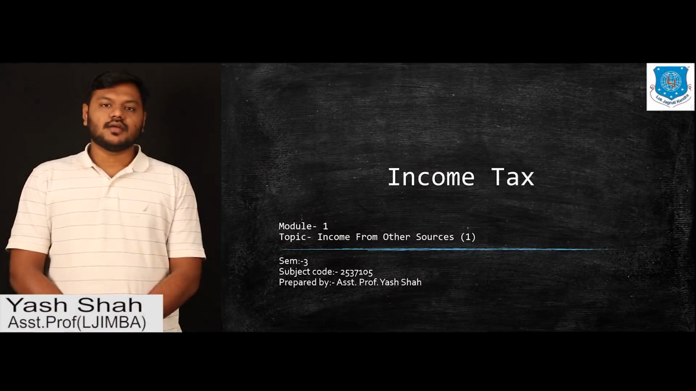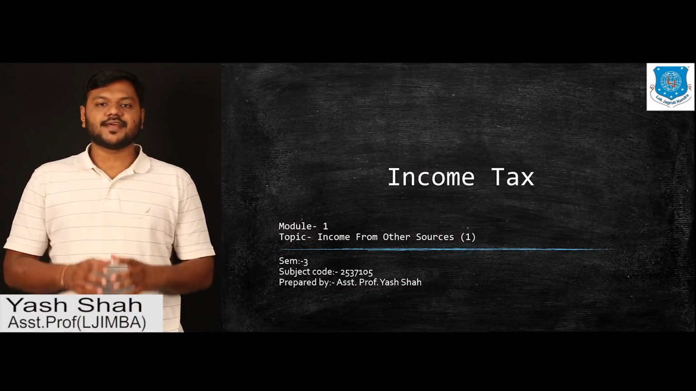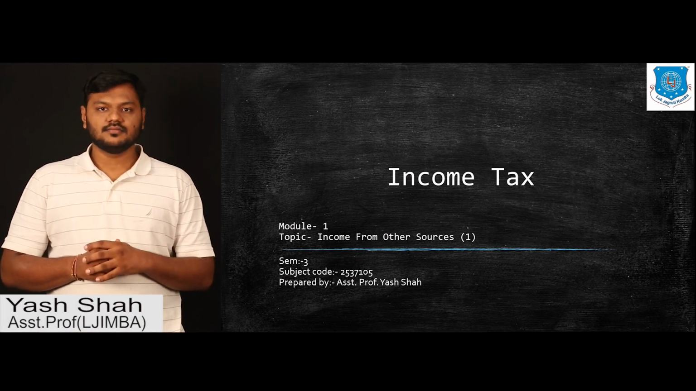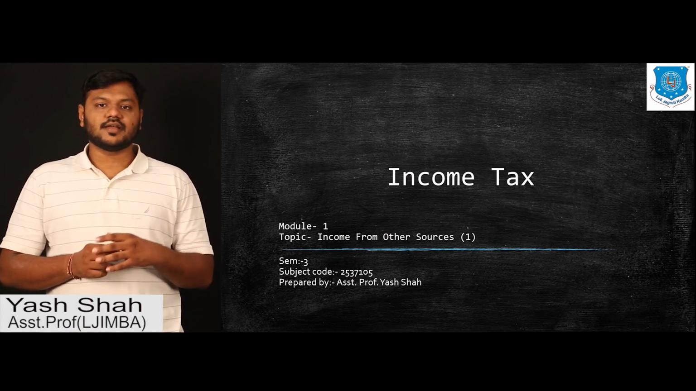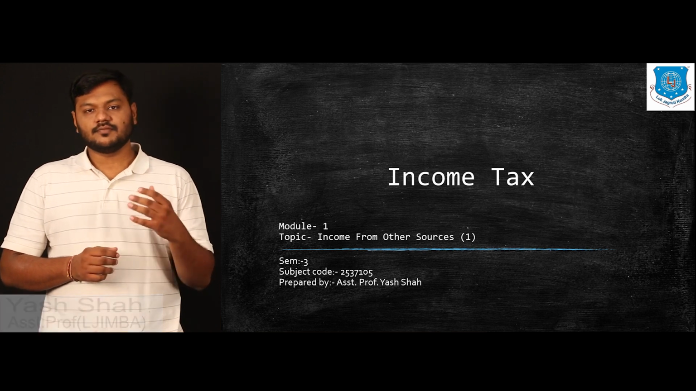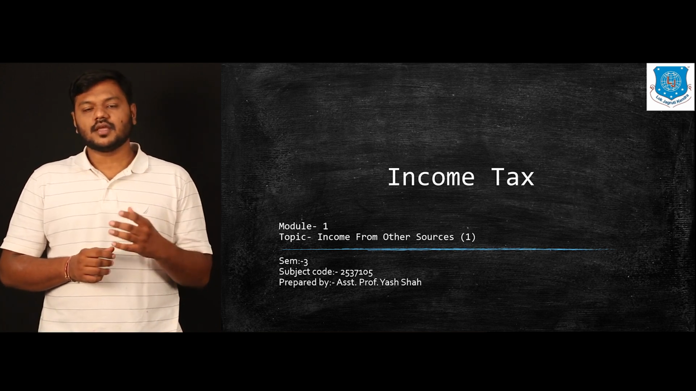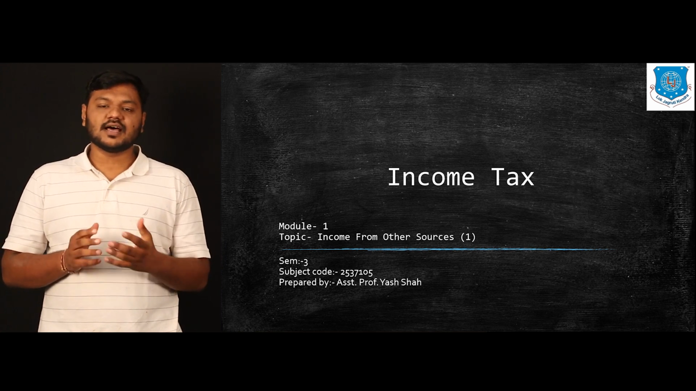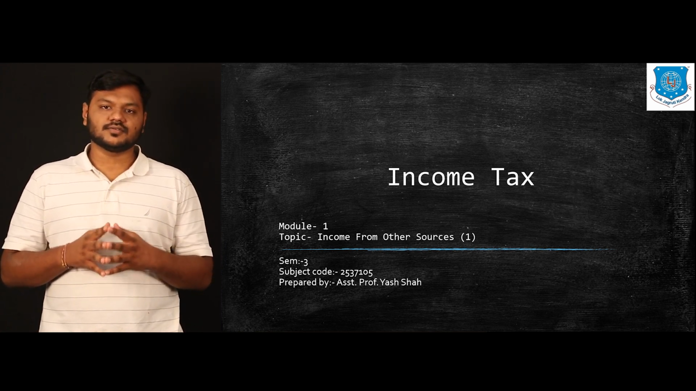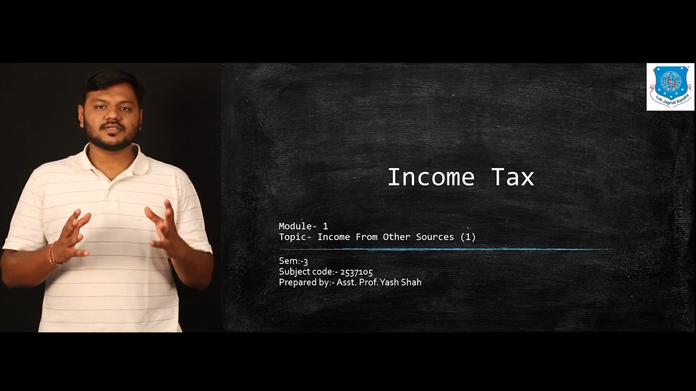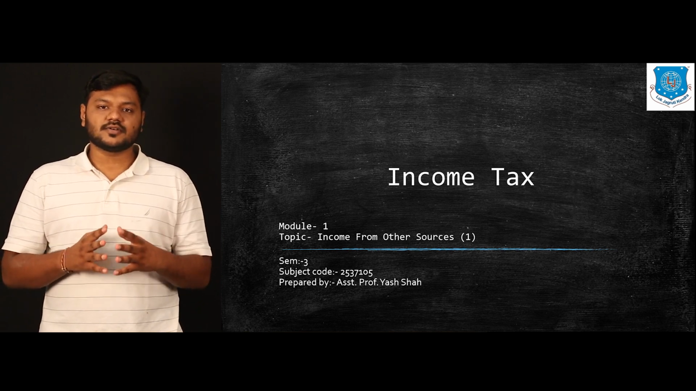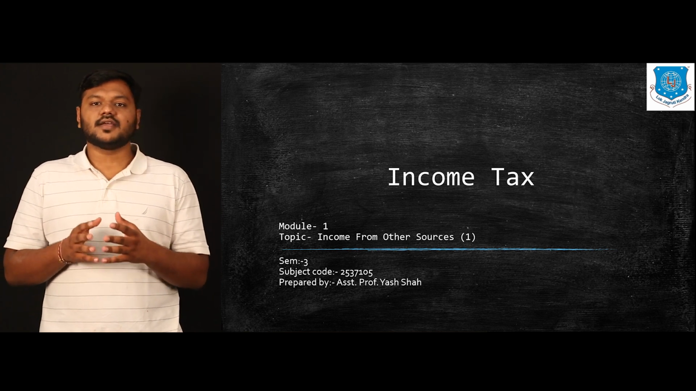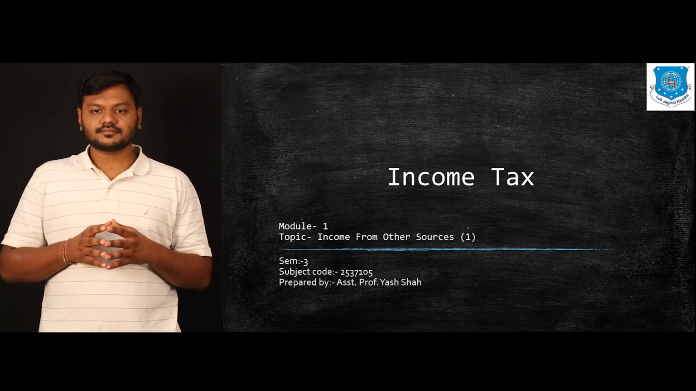Now, as we have discussed already, there are mainly five heads under which income can be charged to tax. Those heads are income from salary, income from business and profession, income from house property, income from capital gain, and the last is income from other sources. So basically all those income which are not chargeable to tax under the above mentioned five heads will be chargeable under the head of income from other sources.